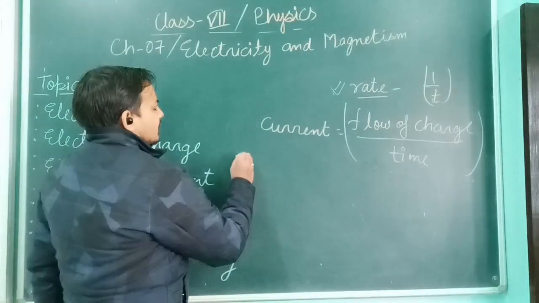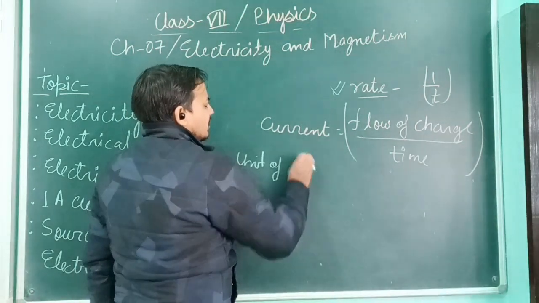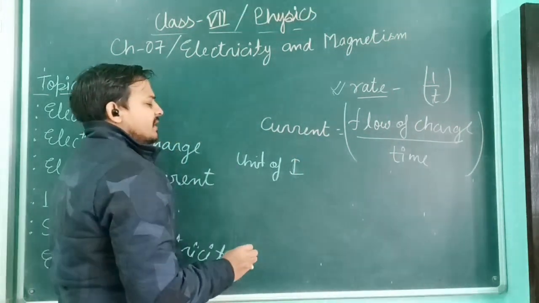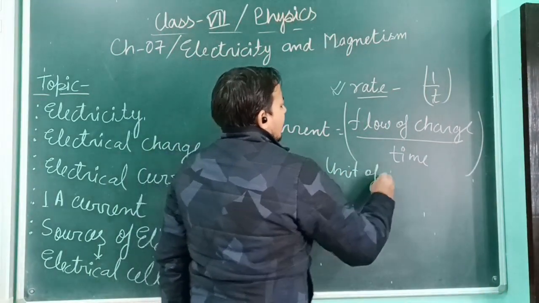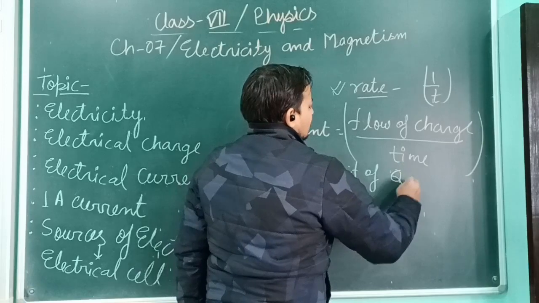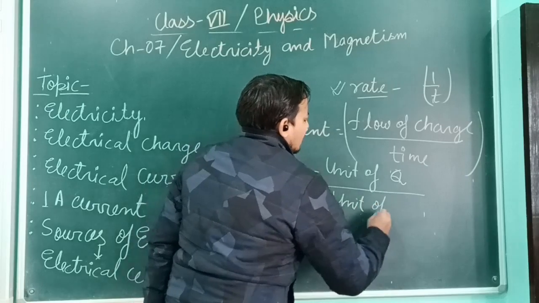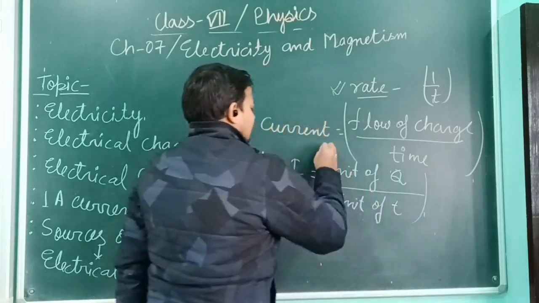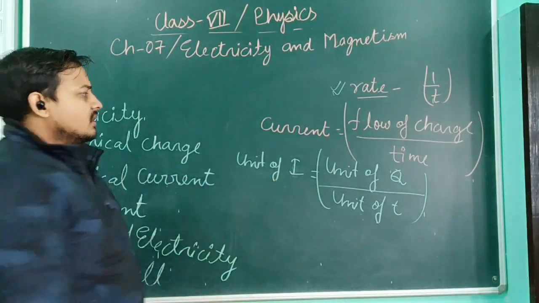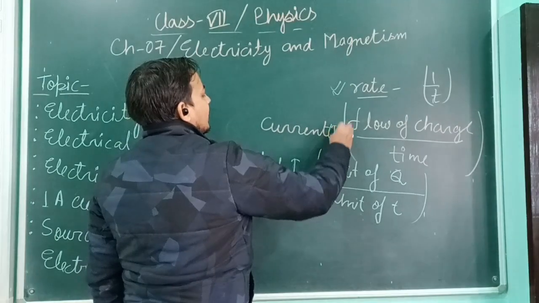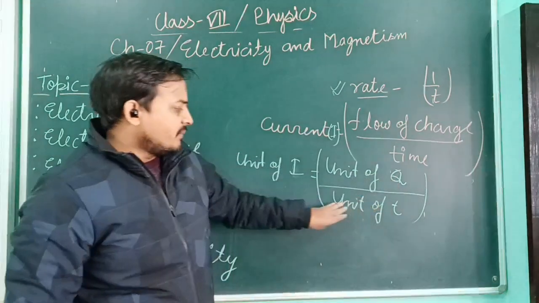Unit of electrical current, which is generally represented by capital I, is equal to unit of charge, represented by capital Q, upon unit of time, represented by small t. So unit of current is equal to unit of charge upon unit of time.